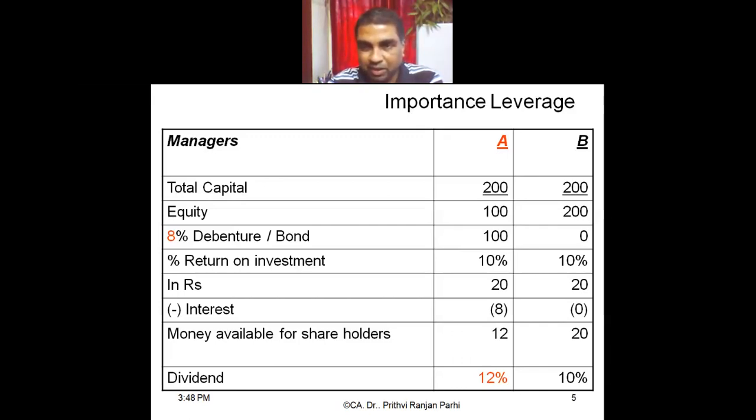All of you are clear up to this? Farm A is earning 20, farm B is earning 20. Right?